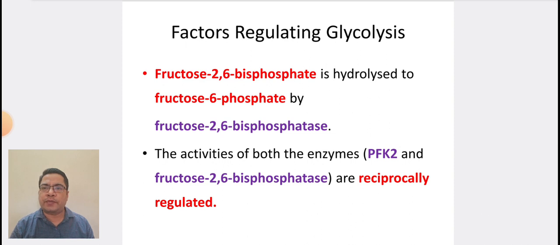Fructose 2,6 bisphosphate is hydrolyzed to fructose 6 phosphate by enzyme fructose 2,6 bisphosphatase. The activities of both the enzymes PFK2 and fructose 2,6 bisphosphatase are reciprocally regulated.